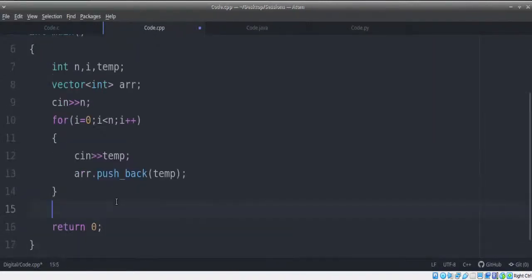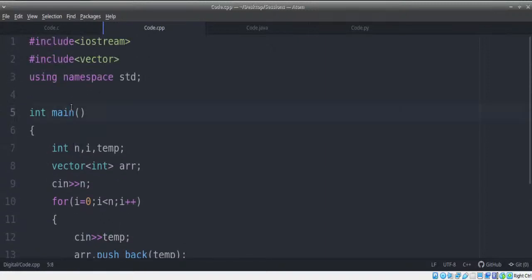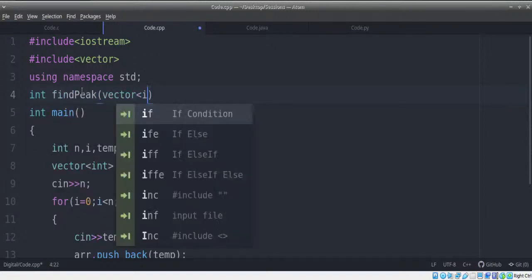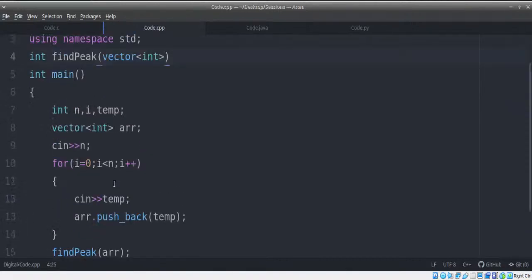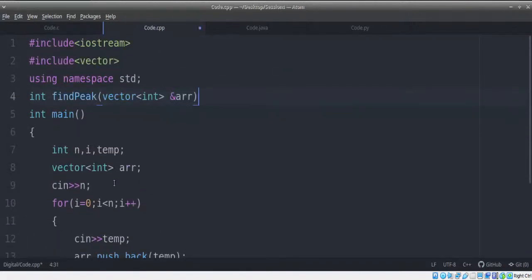Now what we're going to do here is call a function called findPeak where we're going to send our vector. That's it. We're only going to send a vector. We are not going to send the number of elements, because in interviews you will only receive vectors without their size. We'll have to see how to find out its size as well. So let's create this function. It returns an int, findPeak, and what we're receiving is a vector of type integer. Whatever is array, we're going to receive it with the same name, array.